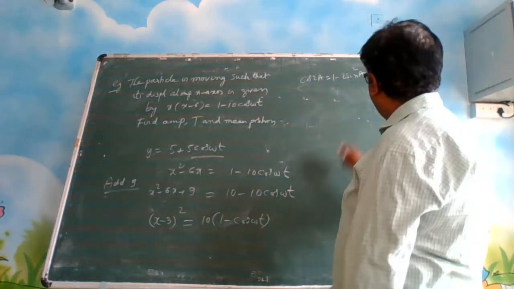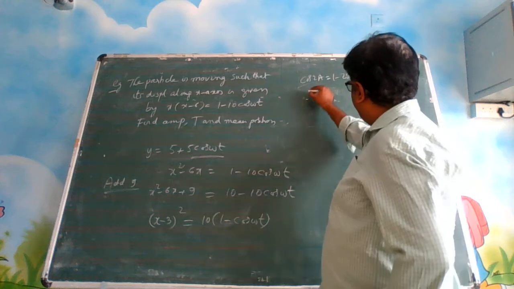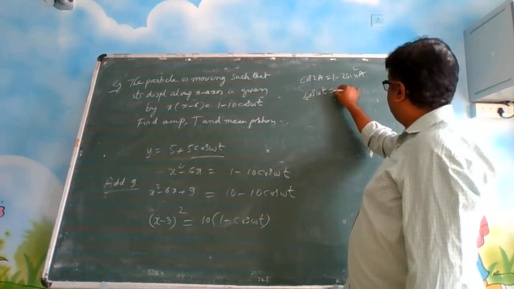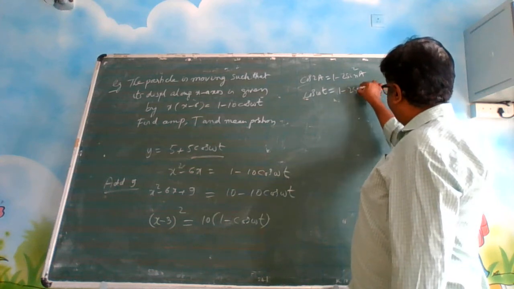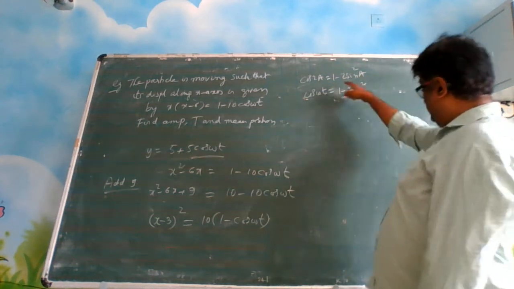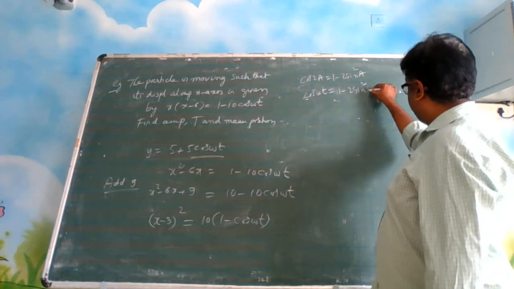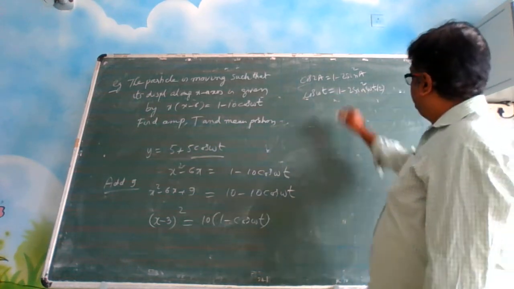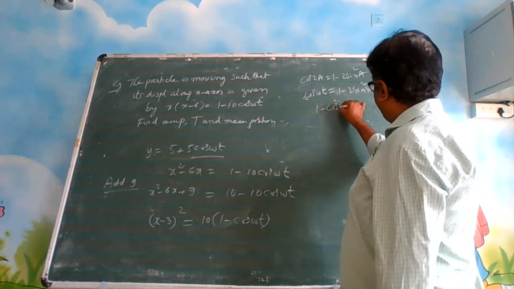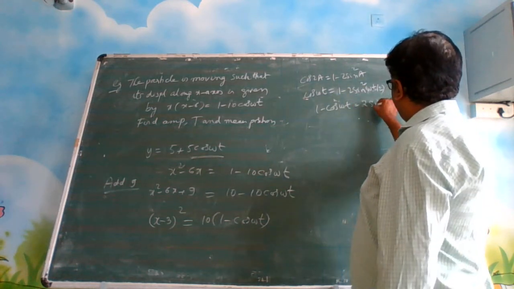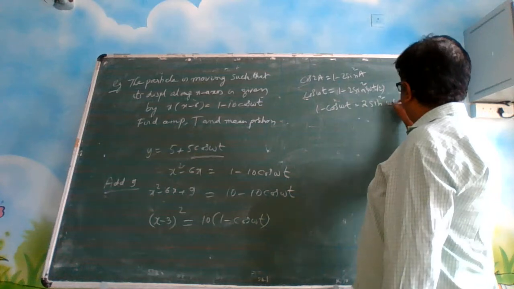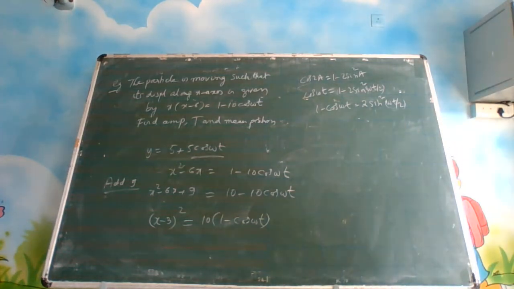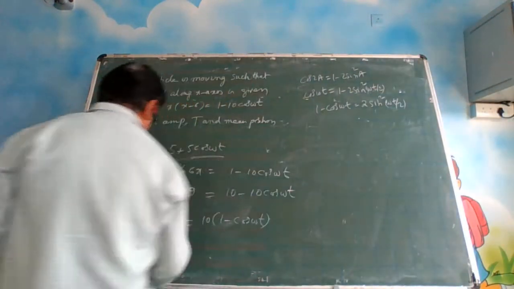So if you are going to use that, what are you going to get? Here cos omega t is there. So your 2a is cos omega t, 1 minus 2 sine square a, half of this. Isn't it? So from here you are getting 1 minus cos omega t is equal to 2 sine square omega t by 2. Isn't it? So you can simply write that here.